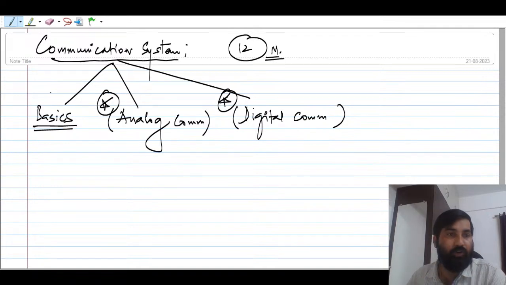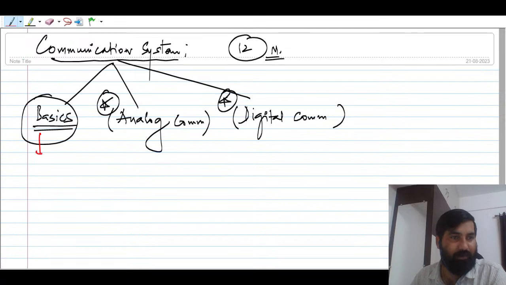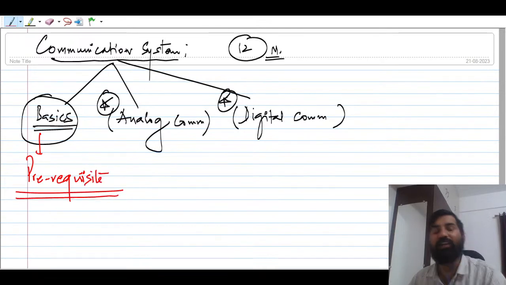So what are the basics we need? This is just like a prerequisite. In communication system, if I consider myself a communication engineer, we need to focus only on two resources.